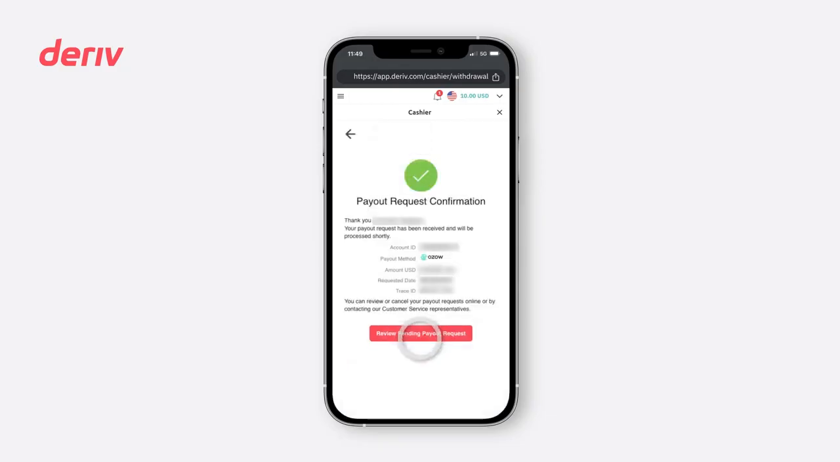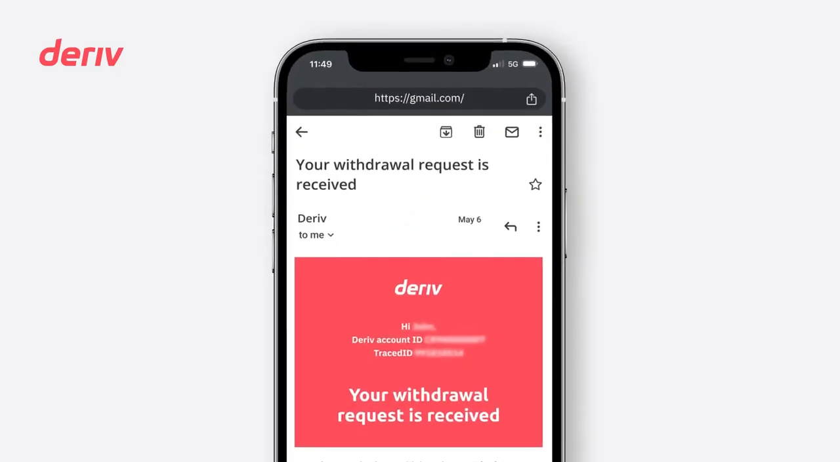The next page shows your withdrawal request details and confirms that we have received your request. This doesn't mean that the withdrawal is complete. Click Review Pending Payout Request to view the transaction status.